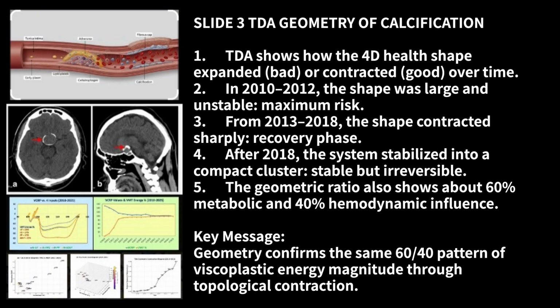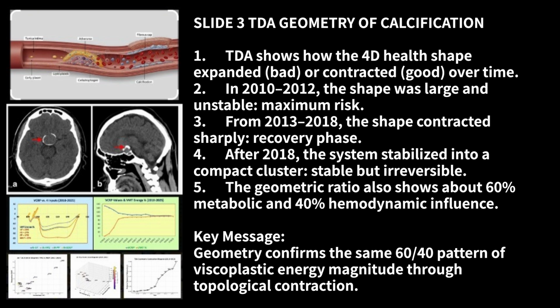1. TDA shows how the 4D health shape expanded, bad, or contracted, good, over time. 2. From 2010 to 2012, the shape was large and unstable, maximum risk. 3. From 2013 to 2018, the shape contracted sharply, recovery phase. 4. After 2018, the system stabilized into a compact cluster, stable but irreversible.